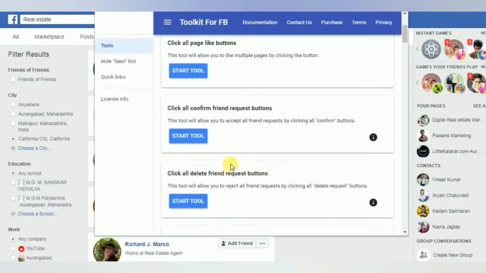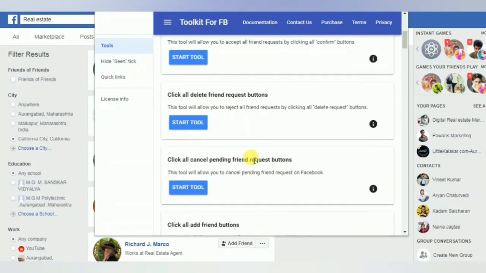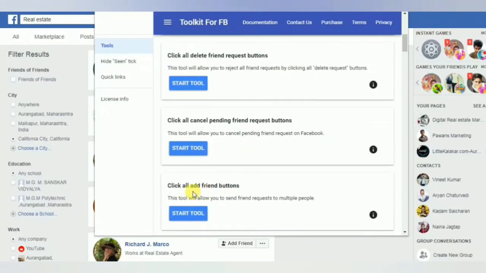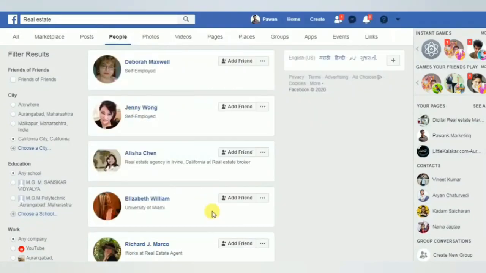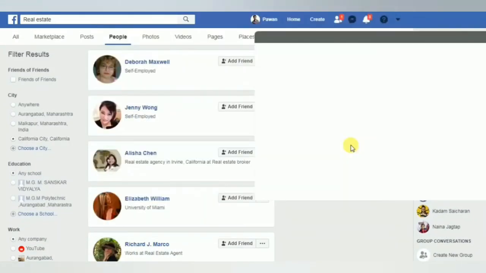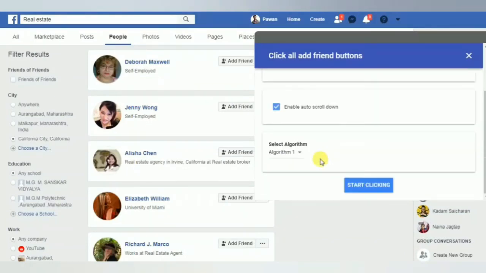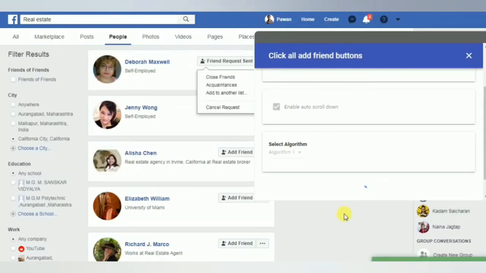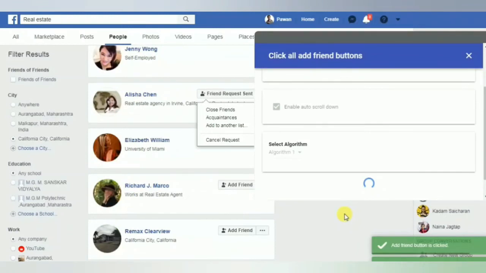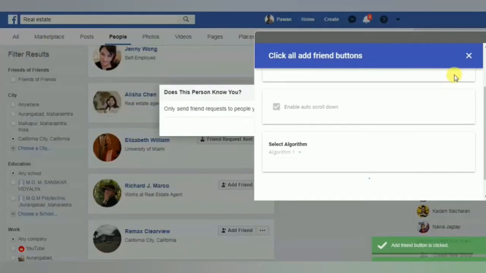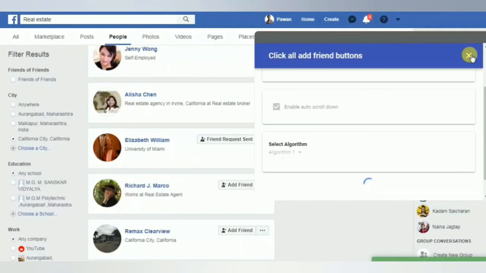Just scroll down. Click on the all friends button. Just start the tool. Select this, enable auto scroll, go down, select algorithm number 1 and start clicking. As you can see here, this tool automatically clicks on add friend, right? As you can see, this tool works. Let me cancel this for now.